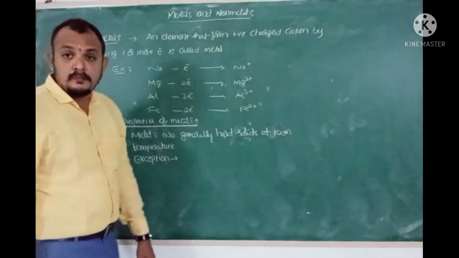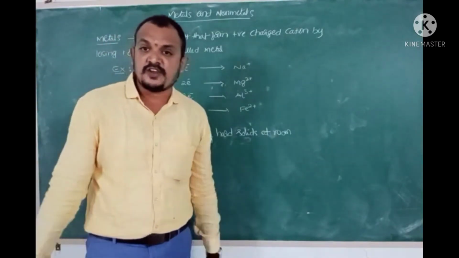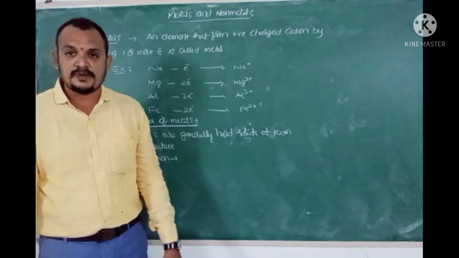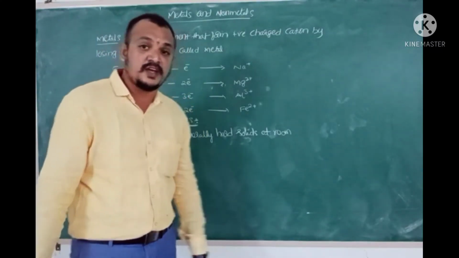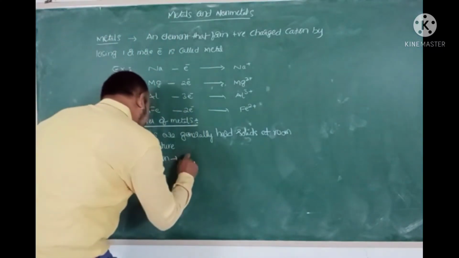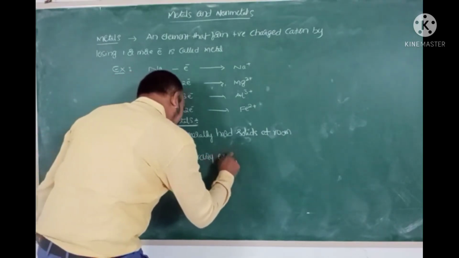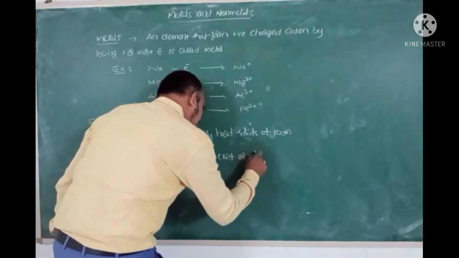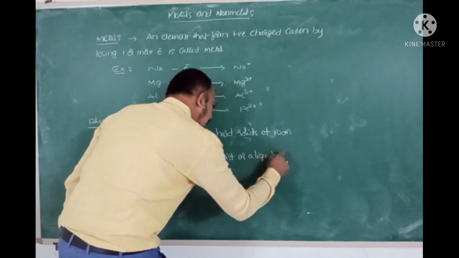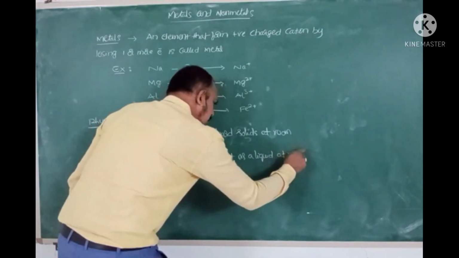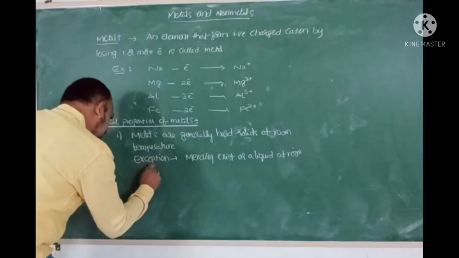You all know mercury is the metal existing in liquid state at room temperature. Mercury exists as a liquid at room temperature.